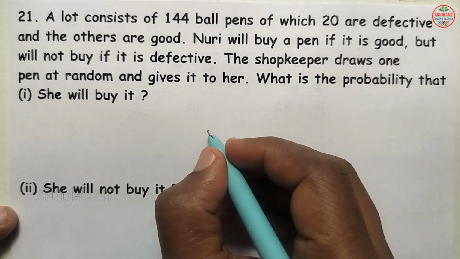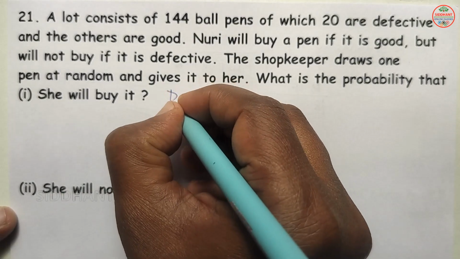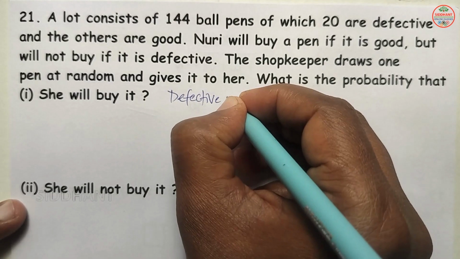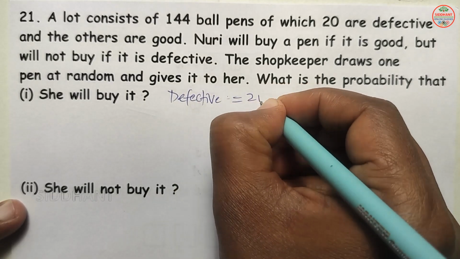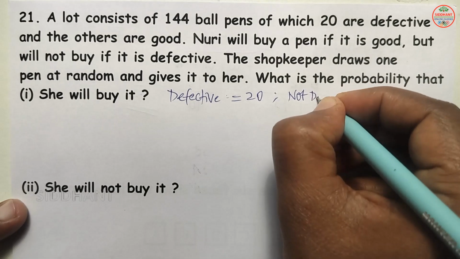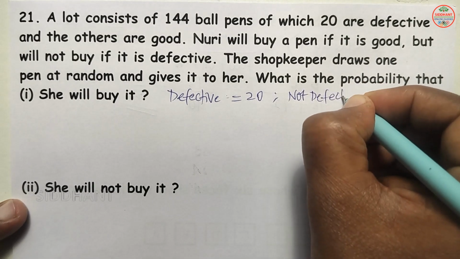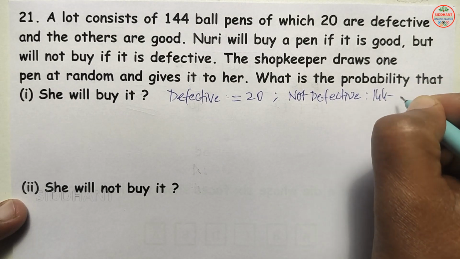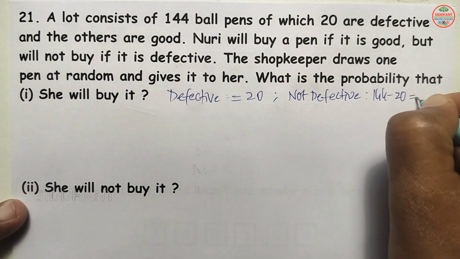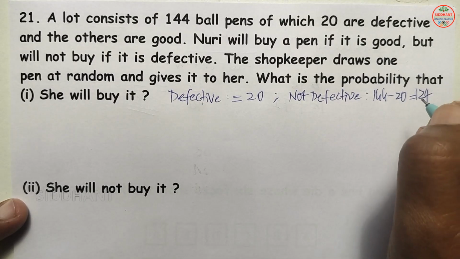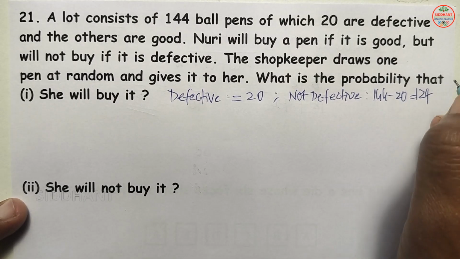So here defective pens, 20 are there. So not defective will be total 144 minus 20, so that will be 124 not defective pens.